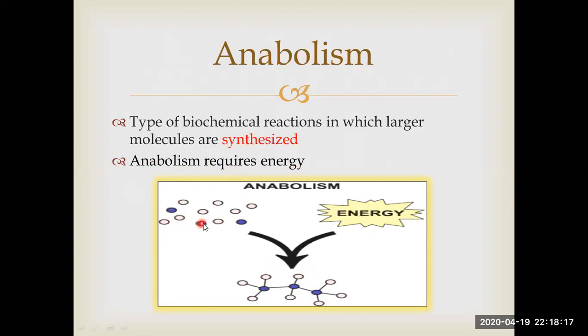You can see here these small molecules bind together, join together with the help of these bonds. These black lines are actually the chemical bonds. The energy which is utilized helps these molecules to join together to form bonds. Hence anabolism is a forming process in which larger molecules are synthesized. Synthesize means to make, to form. Another important point is anabolism requires energy. Small molecules require energy to join together, form a bond, and give a large molecule as a product. I hope you keep that in mind.